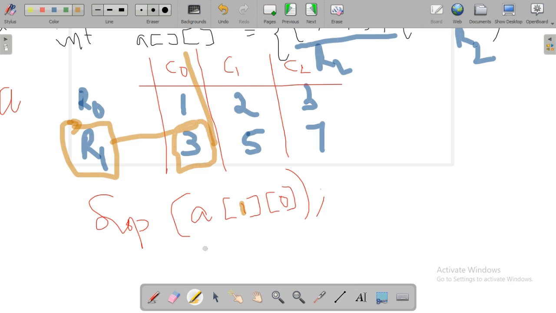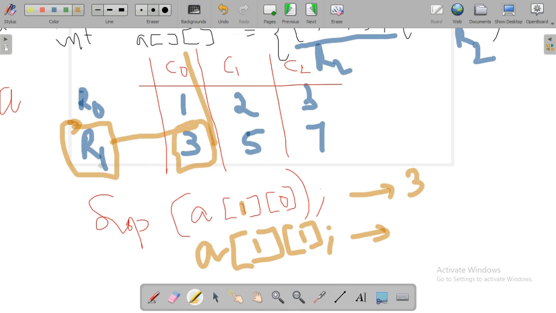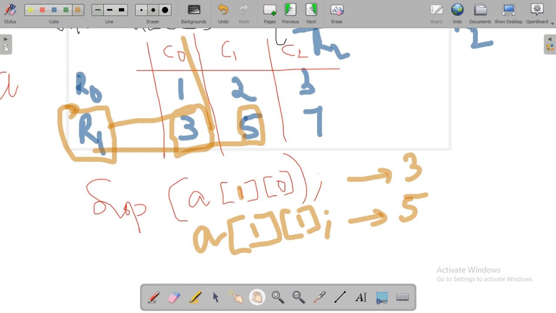Consider another value: we need to print A of 1 and 1. That means the row index is 1 and the column index is also 1. So the element is 5. This is the way we access the element at a particular position of the two-dimensional array.